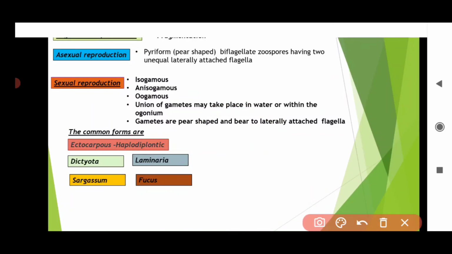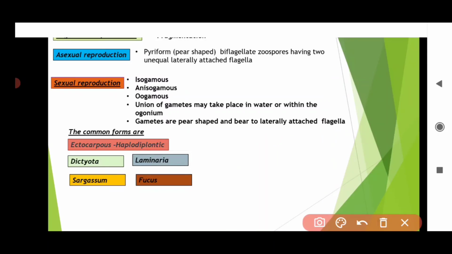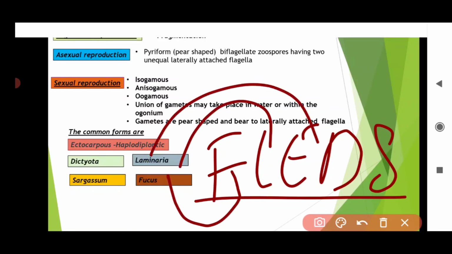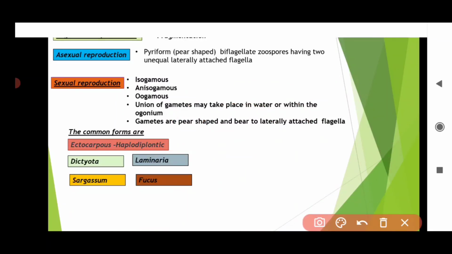Please go through the diagrams given in NCERT and also in your Telugu Academy textbook. Both are the same. FLEDS sounds like floods. Remove O, add E, floods. So floods is our trick to remember the examples of brown algae: F for Fucus, L for Laminaria, E for Ectocarpus, D for Dictyota, and S for Sargassum. I hope you understood.